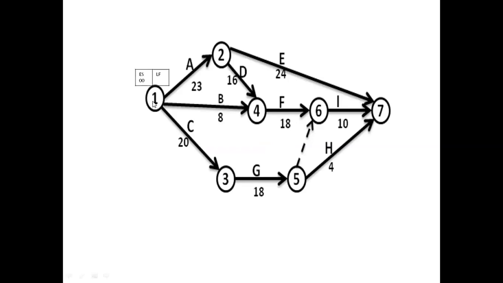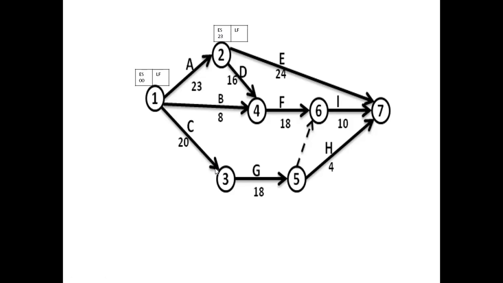First event, that is 1, will be assumed as the earliest start time as 0. Then the second event, which is the start event for E and T, will start when A is completed. It will be completed on 23rd, because 0 plus 23 becomes 23. The 23 is the start time for event 2. So ES for event 2 is 23.